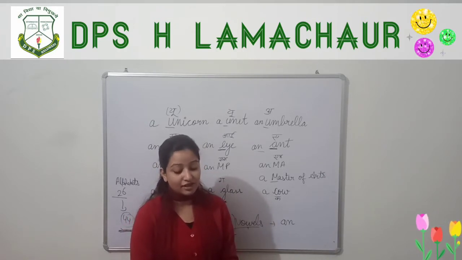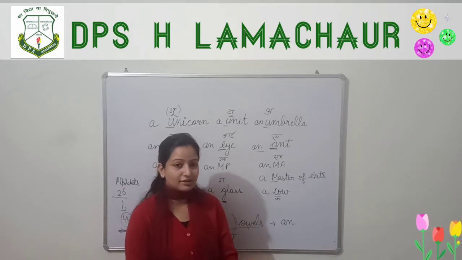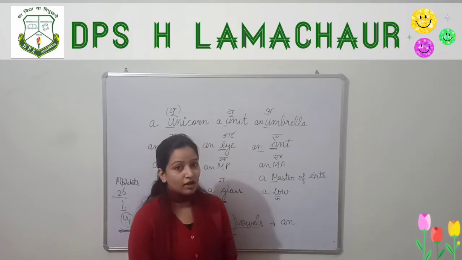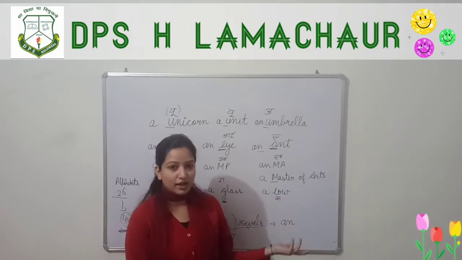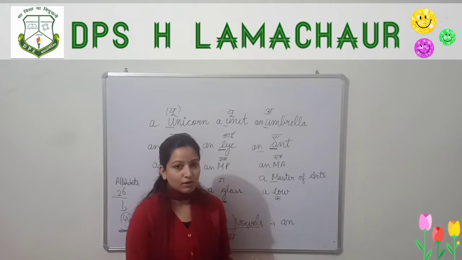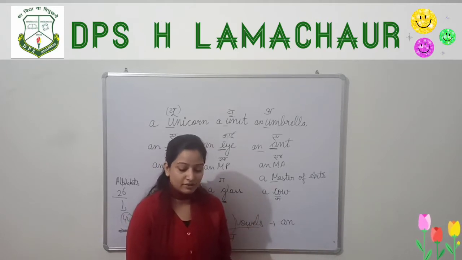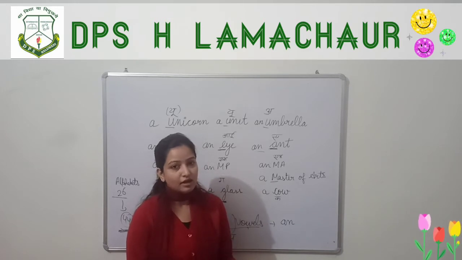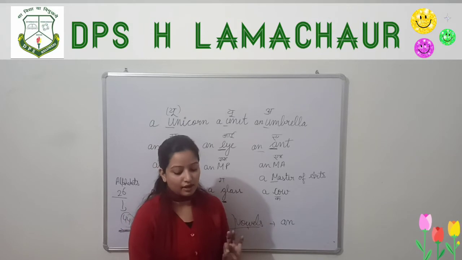It is written, I have several dash nice pens. So the person has many pens and we are not specific. We don't have one pen. We are talking about plural and we are also not specific about the pens. So we don't have to use any article here. It should be no article.